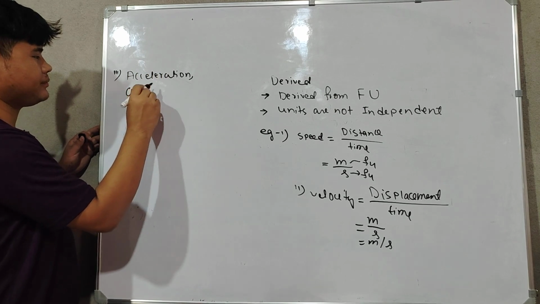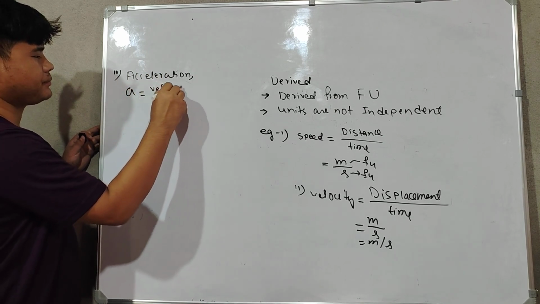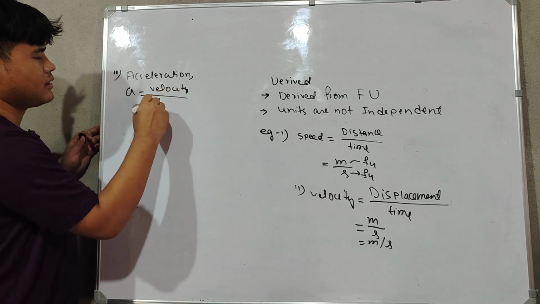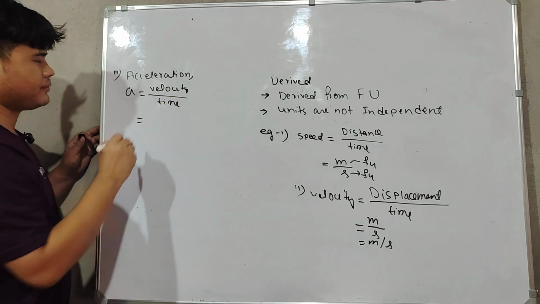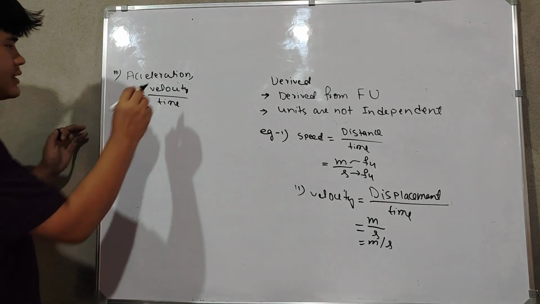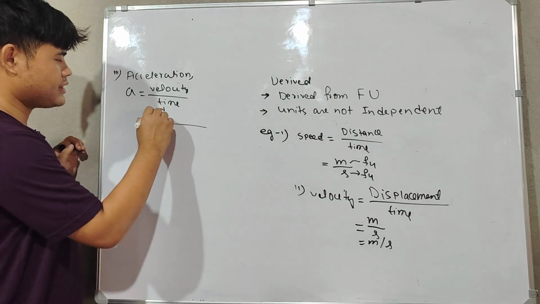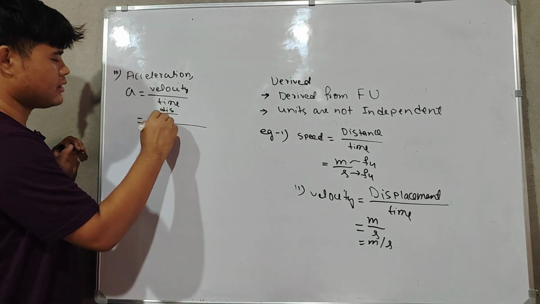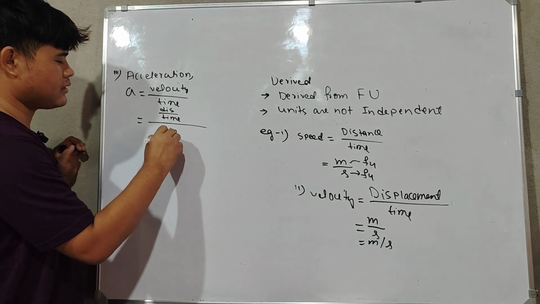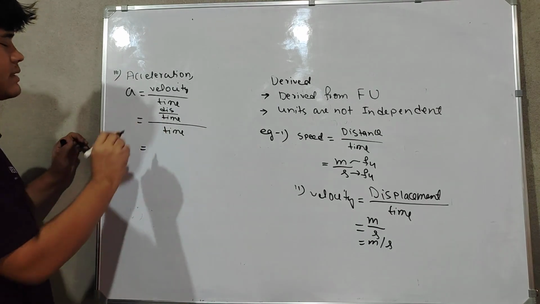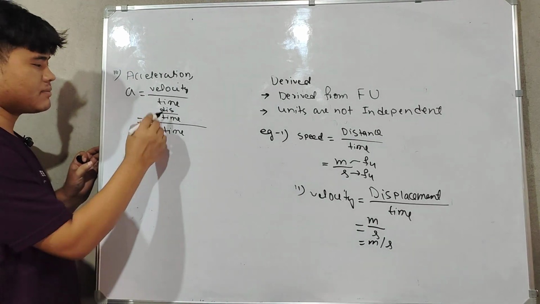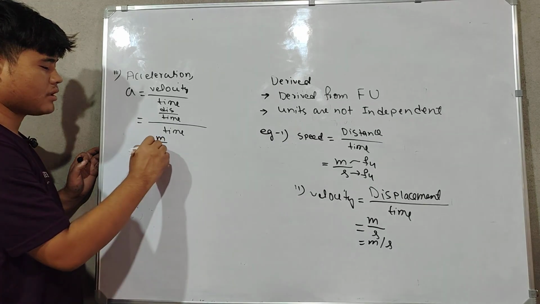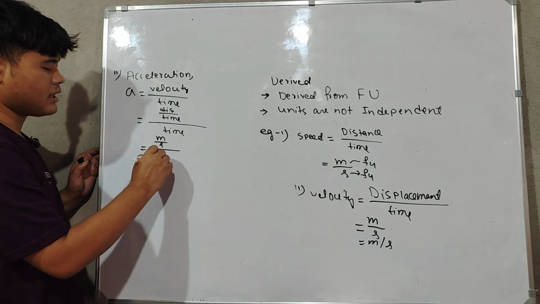Acceleration is equal to velocity by time. Velocity is displacement by time, and then we have time again. So it will be displacement by time, by time. Displacement is in meter, by second, and the time is again second.